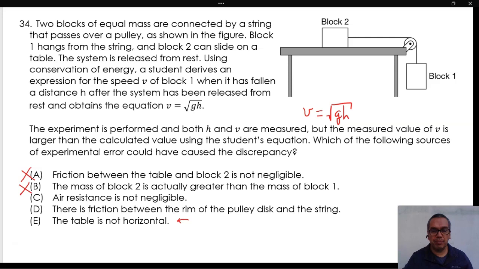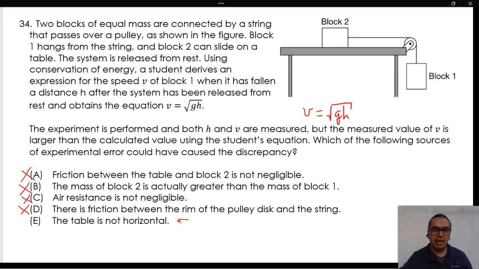In the case of option C, air resistance is not negligible. Once again, we are dealing with a non-conservative force doing negative work. The reasoning for option A is applicable also. The same is true for option D. There is friction between the rim of the pulley disc and the string.